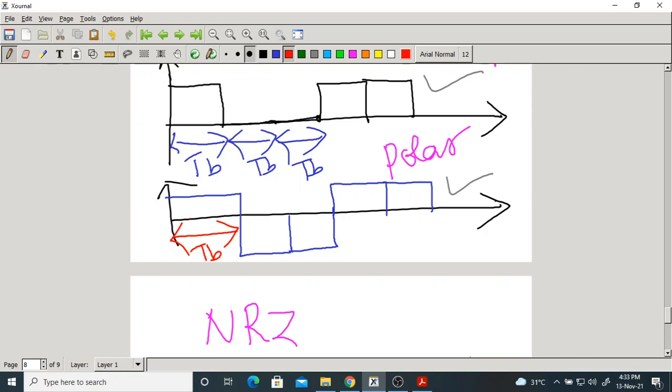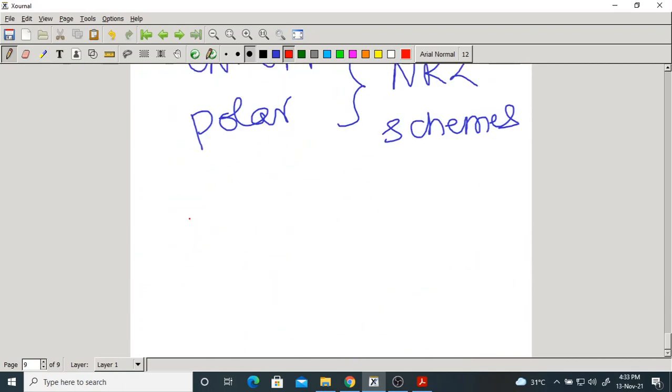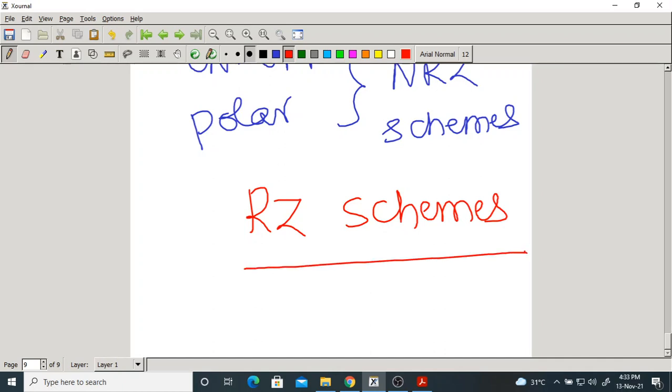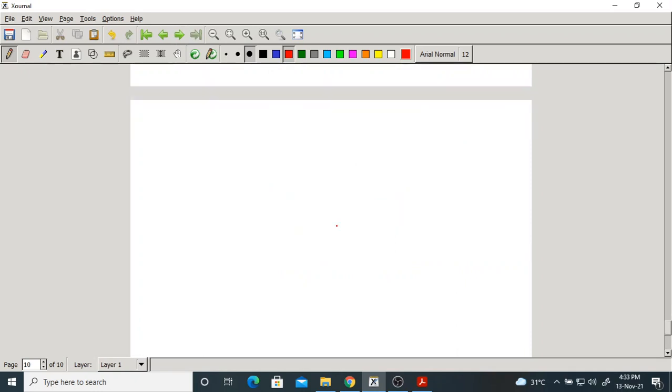Okay, there is another way also. What is that? Return to 0, the RZ schemes. They are separate schemes. Let me tell you a simple example.